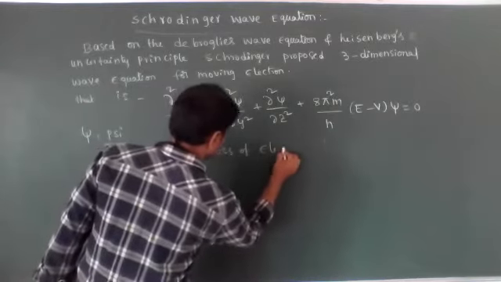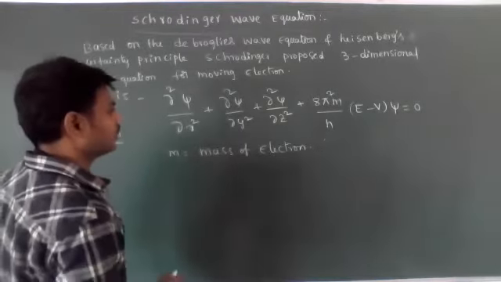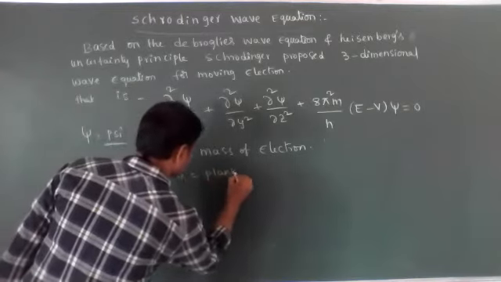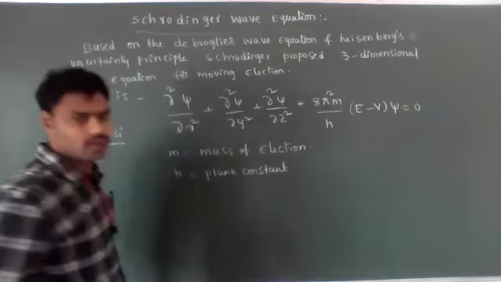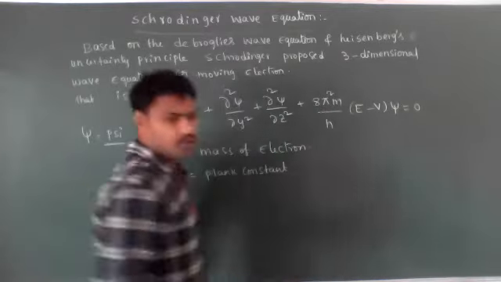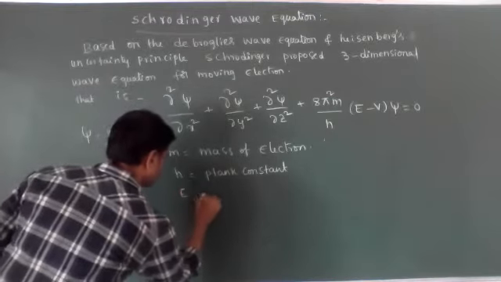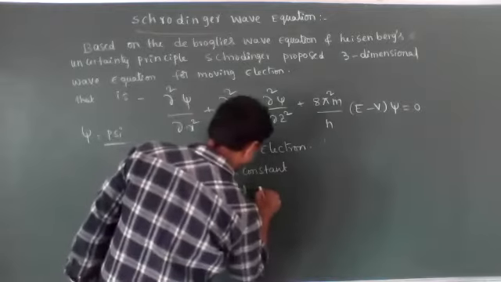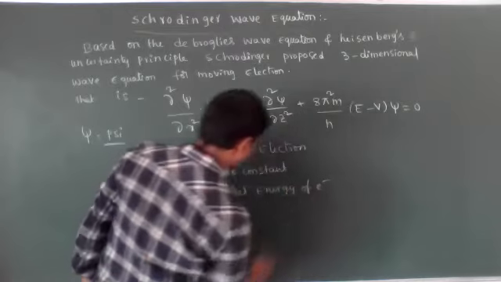Let's see the terms. m is the mass of electron. h is the Planck constant. Pi you know is 3.14. E means total energy of the electron.